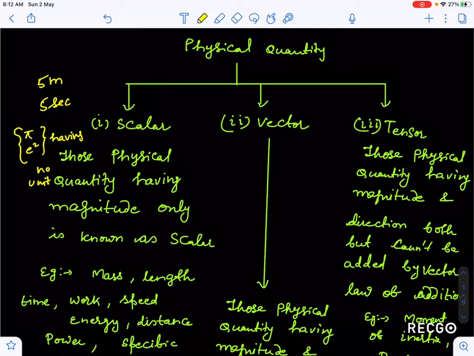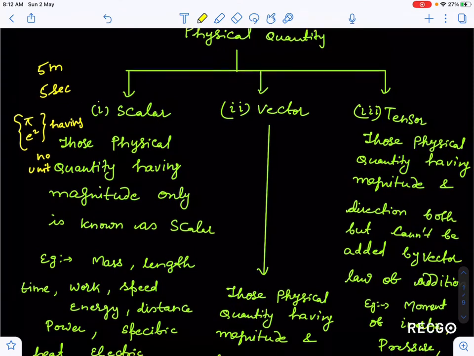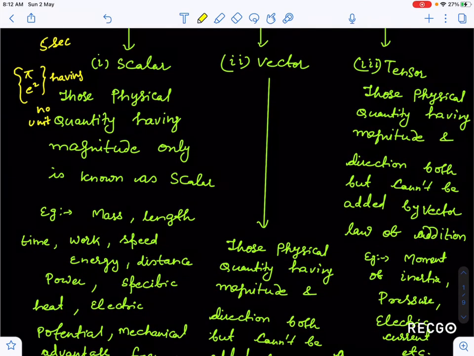There are some scalars like constants, which is pi or e square, which cannot be expressed in terms of unit, so they have no unit at all. So these are the things which we have to understand in this scalar quantity. Now one thing I want to add here: scalar quantity can be added, subtracted, or multiplied by some simple rule of algebra or arithmetic. Addition, subtraction, and multiplication is valid here for a scalar.